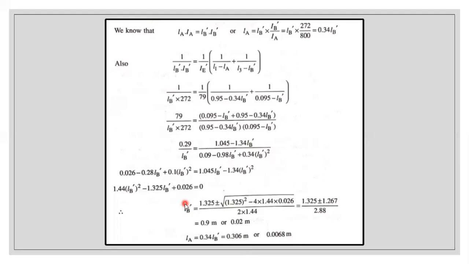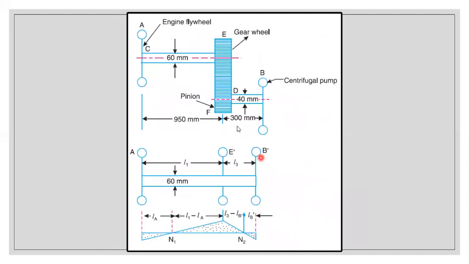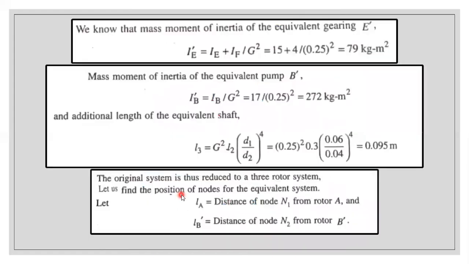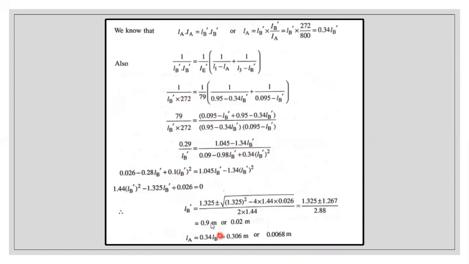We can say whether it is a single node or 2 node only with the help of the values of LA and LB dash. So here what is the value? 0.9 meter is the value. So LB dash is 0.9. Just imagine that it will be coming at some point here. Whatever I'm going to do, I'm just going to determine only the equivalent shaft. These 2 points will be denoting the single node system, and these 2 points will be denoting the 2 node system. These things I have clearly explained in the previous problem as well as in the 2 rotor sum. Just have a look at it.